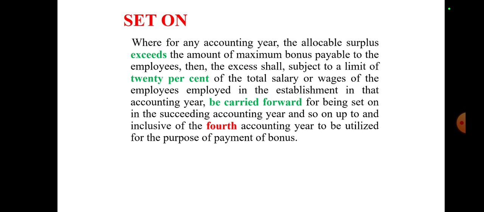Now let us understand what is set on. Where for any accounting year the allocable surplus exceeds the amount of maximum bonus payable to the employees, then the excess shall, subject to a limit of 20% of the total salary or wages of the employees employed in the establishment in that accounting year, be carried forward for being set on in the succeeding accounting year, and so on up to and inclusive of the fourth accounting year, to be utilized for the purpose of payment of bonus.